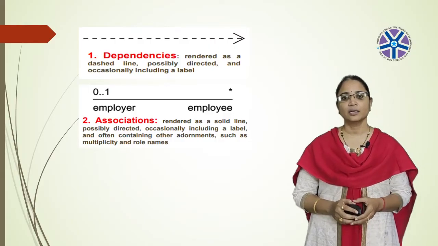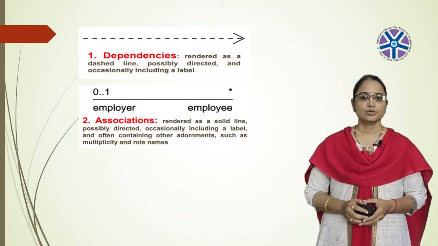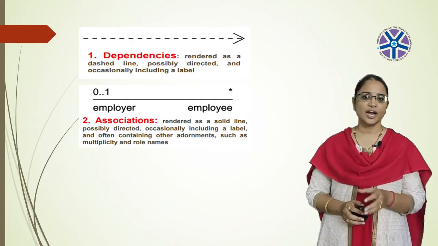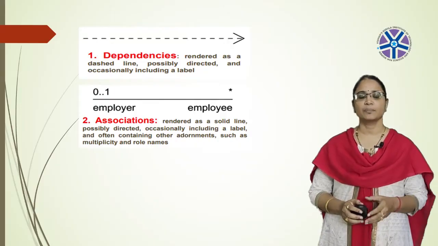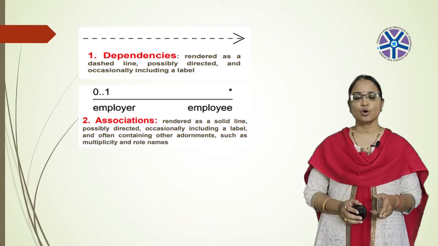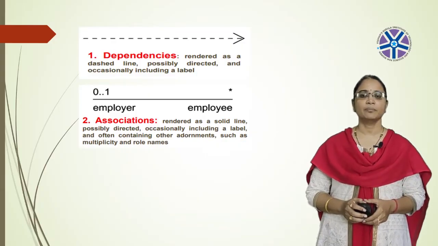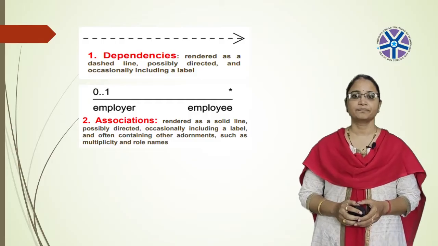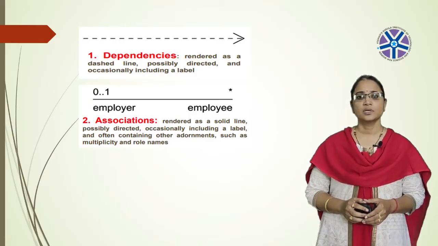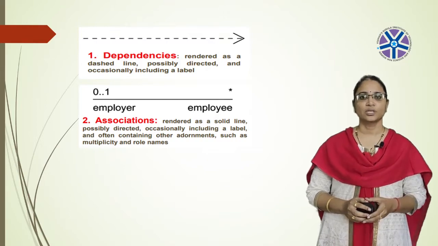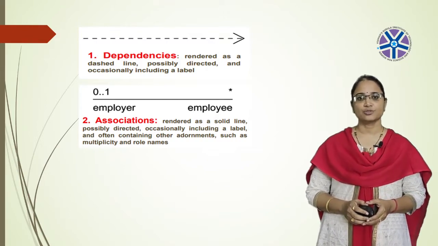If you see the symbol there in the diagram, association is represented by using a solid line. It has some adornments. Adornments means multiplicity. Multiplicity means, for the employer, the company may have 0 or 1 employees, and a company may have n number. N can be represented by using a star symbol. And role names. It means employer and employee. We can tell who is playing which role. That also can be represented on the association.